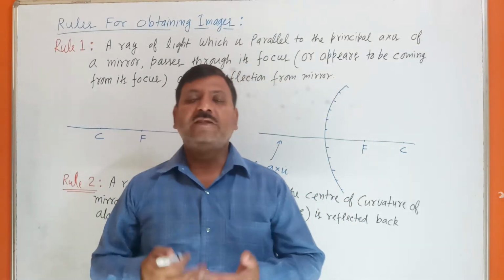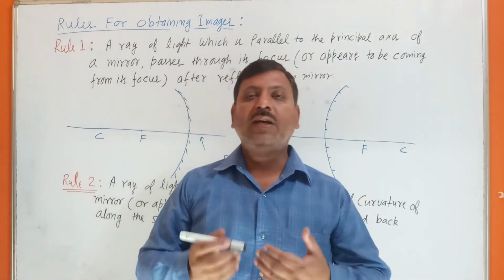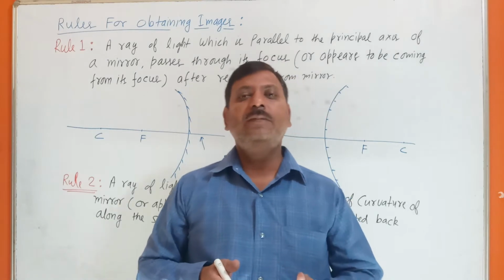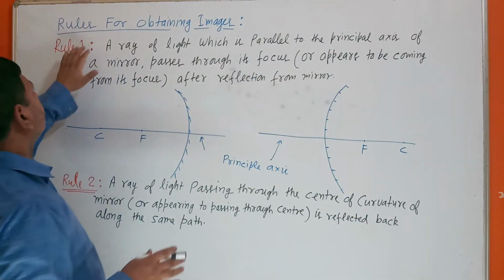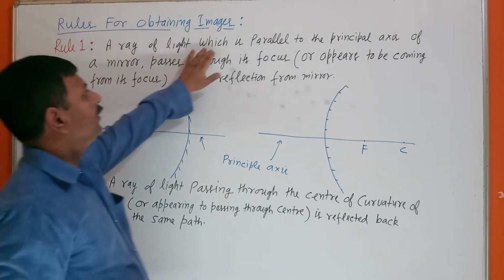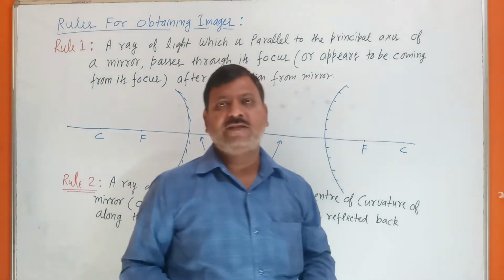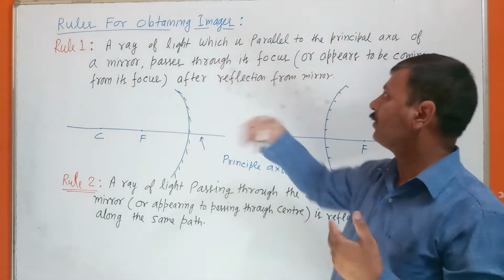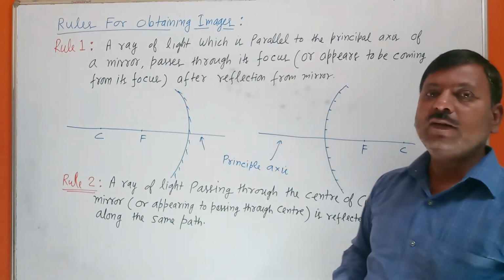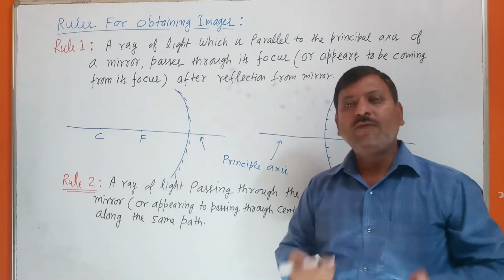Here today we will discuss the rules of how we can form images from mirrors. First rule is what? A ray of light which is parallel to the principal axis. After reflection it will pass through the focus.